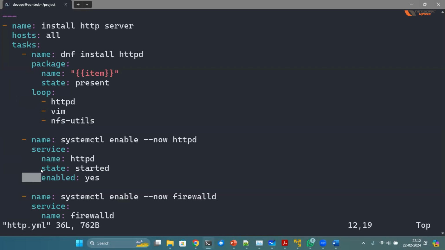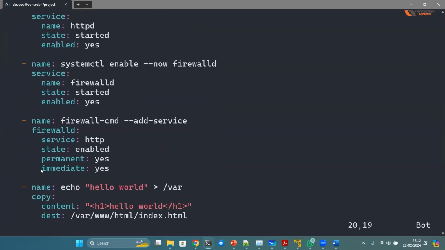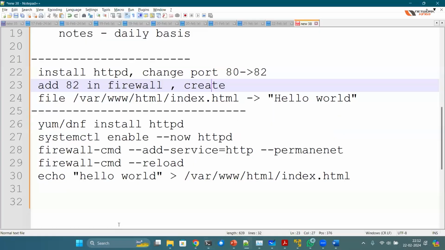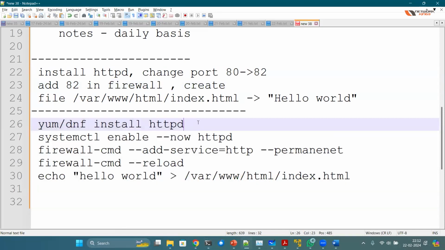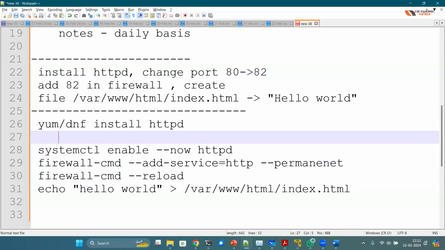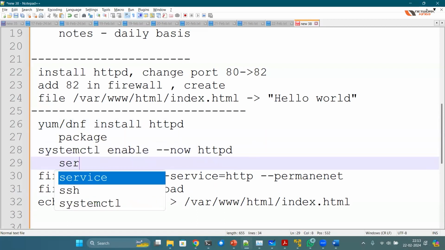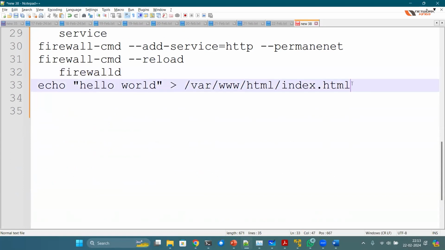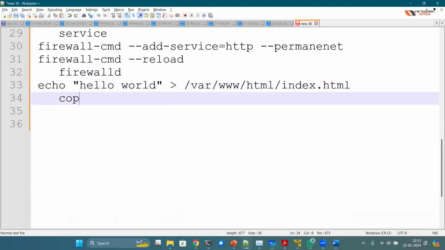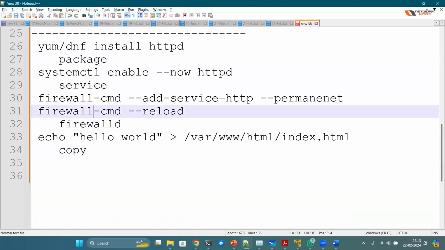It's all about indentation. I'll give you the idea once we start. It's too early to explain the indentation and all, but the steps which we had, like the 5 or 6 commands, will all be executed with the help of certain modules. Like dnf or yum will be done via the package module. Systemctl using the service module. Similarly, firewall with the firewalld module. And for echo, there are many ways, but I will use the copy module.